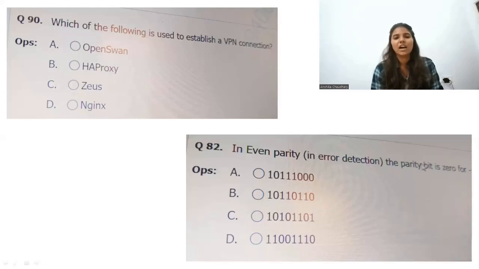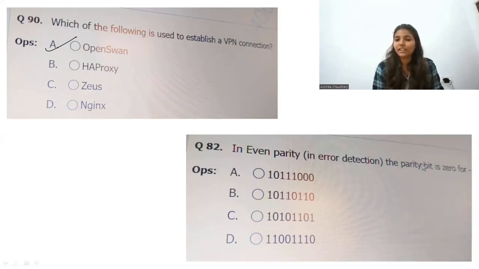The next question is, which of the following is used to establish a VPN connection? OpenSWAN, HAProxy, Zsys, and Nginx. So OpenSWAN is used to establish a VPN connection. Now let's move on to the next question.